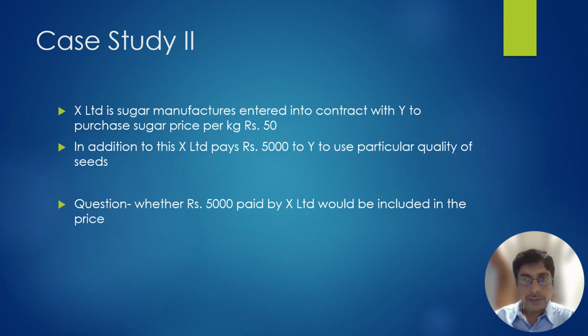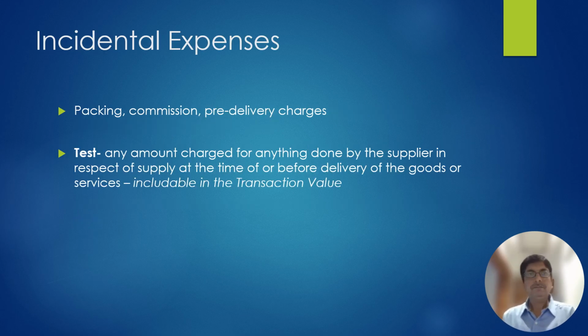because this 5,000 is an ad hoc payment. It is not linked to each supply of sugar, each kg supply of sugar. Therefore, it is not to be added in the transaction value. Incidental expenses like packing, commission, pre-delivery charges, freight, etc. All this is to be added in the price to arrive at the transaction value.